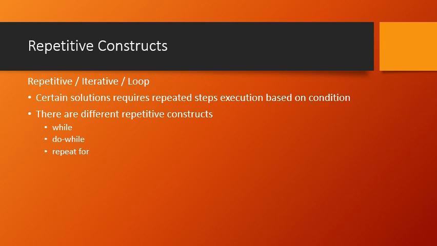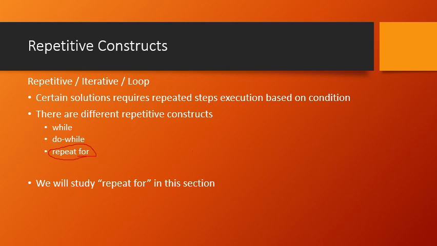As of now, for algorithms and flowcharts, we are going to focus only on the third one, that is repeat for. I will take certain examples, that is problems which can be solved using the for construct or repeat for construct. Okay, fine.